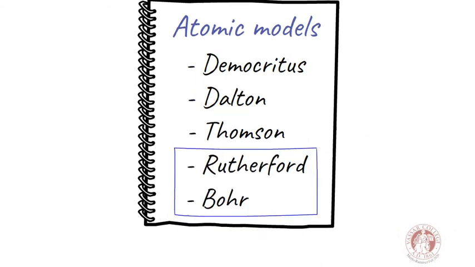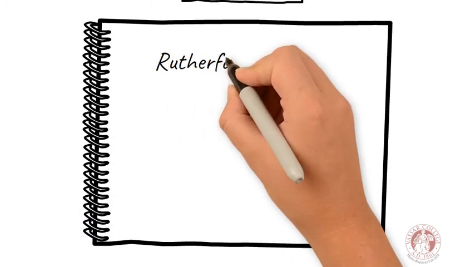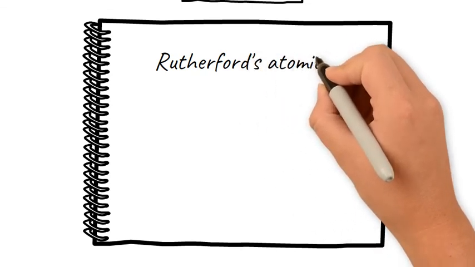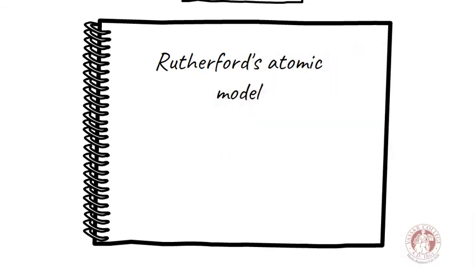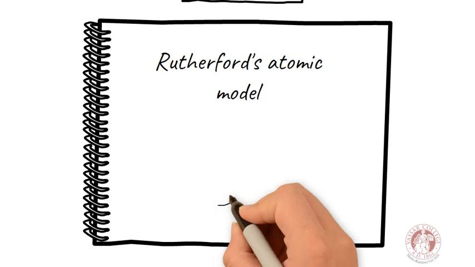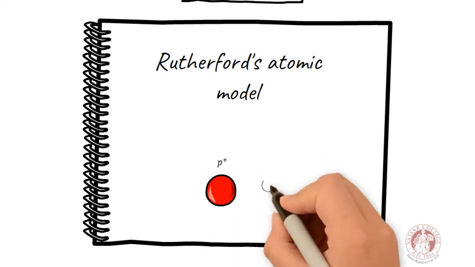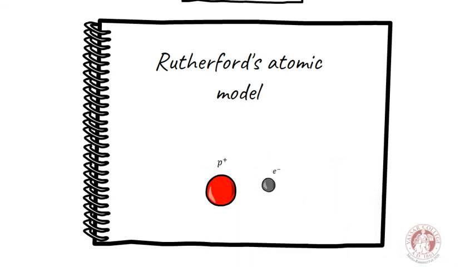The first of them was the model proposed by Rutherford after his results on shooting alpha particles at thin gold foil. In particular, in his model, Rutherford proposed a solar system-like model, where the electrons were moving around the atomic nucleus in circular paths.